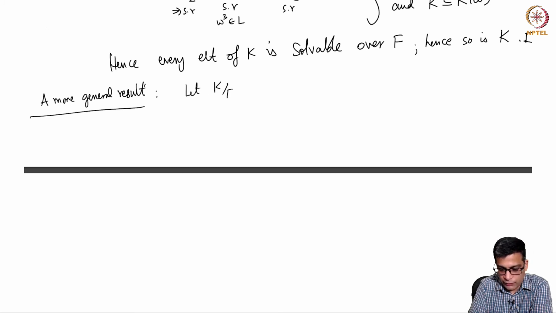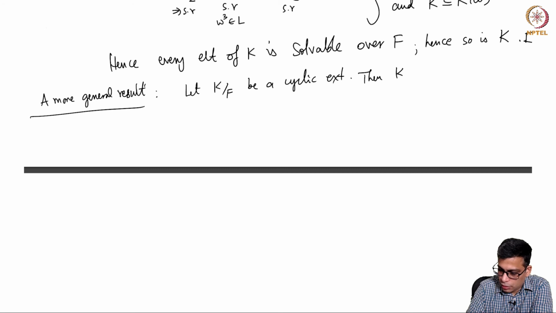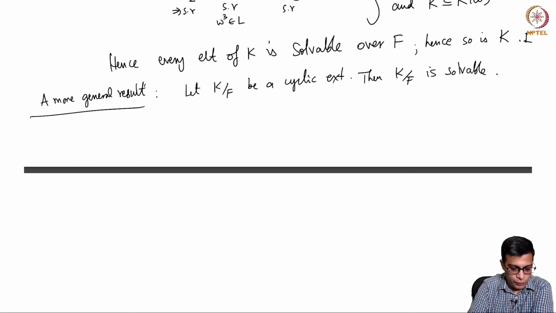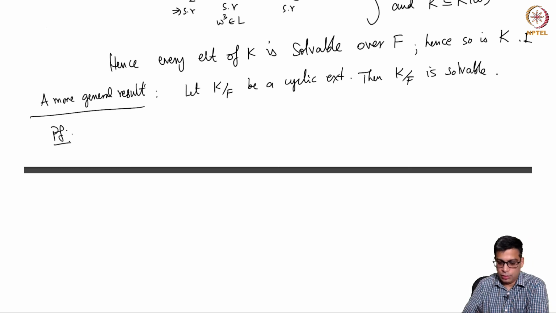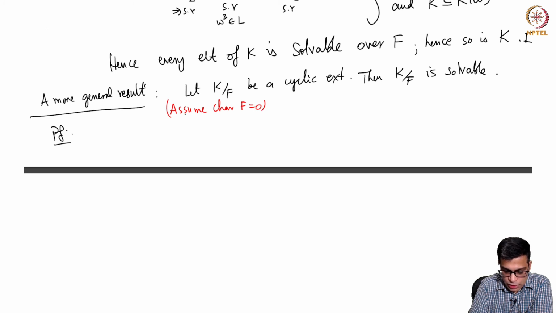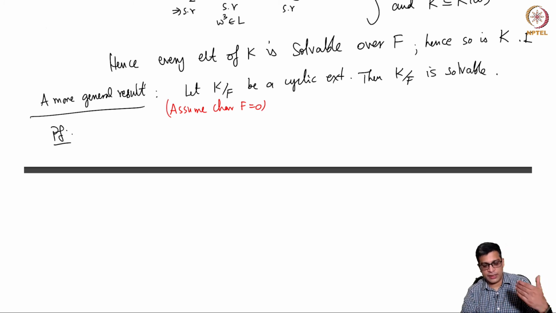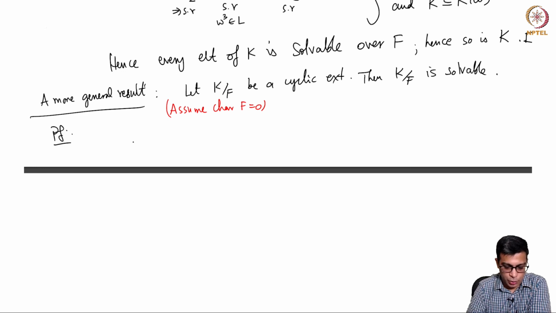Let K over F be a cyclic extension, then K over F is solvable. What is the proof? The proof is very simple. Assume here, and it is important, that the characteristic is 0, because I can generalize this by saying that the characteristic does not divide the degree, but I do not want to get into such technicalities.